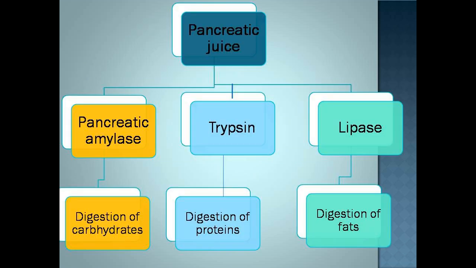Small intestine receives secretion from pancreas, which is known as pancreatic juice. Pancreatic juice consists of pancreatic amylase, trypsin, and lipase enzyme. Pancreatic amylase helps in digestion of carbohydrates. Trypsin enzyme helps in digestion of proteins, and this trypsin works only in alkaline medium. So the alkaline medium is provided with the help of bile juice, which is secreted by liver. Lipase enzyme helps in digestion of fats.